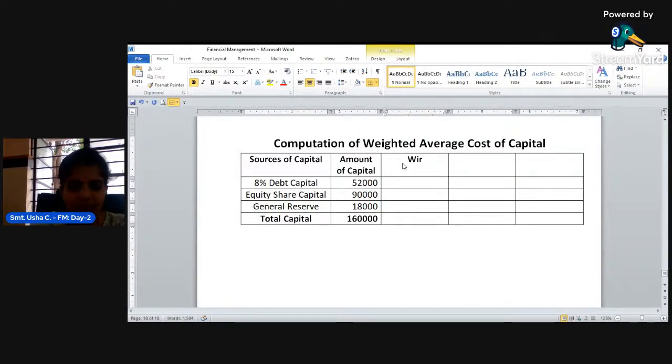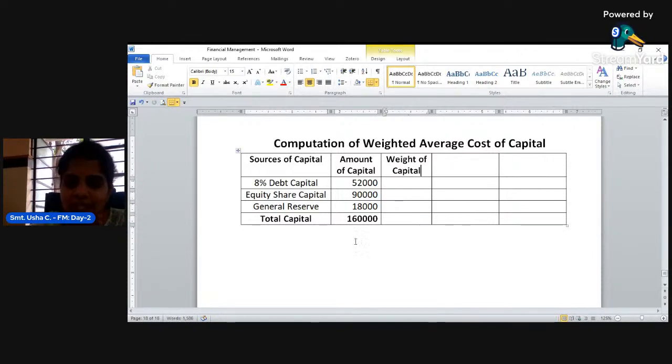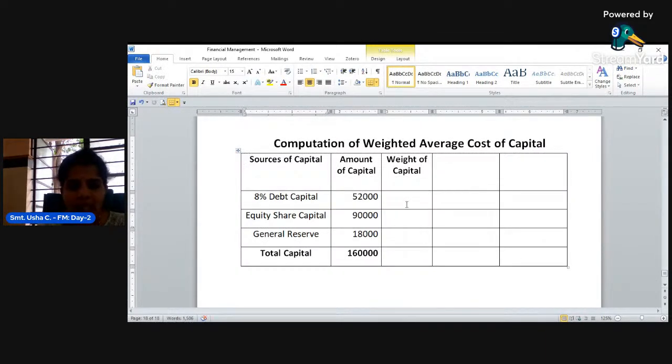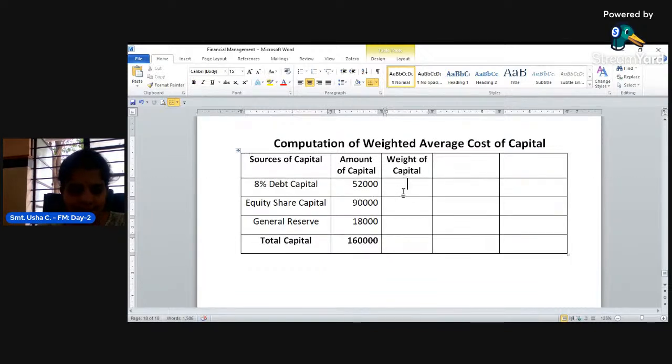Based on amount of capital, we have to calculate weights, or you can also call it weight of capital. How to calculate weight of capital is a question. In order to calculate weight of capital, we need a total capital.